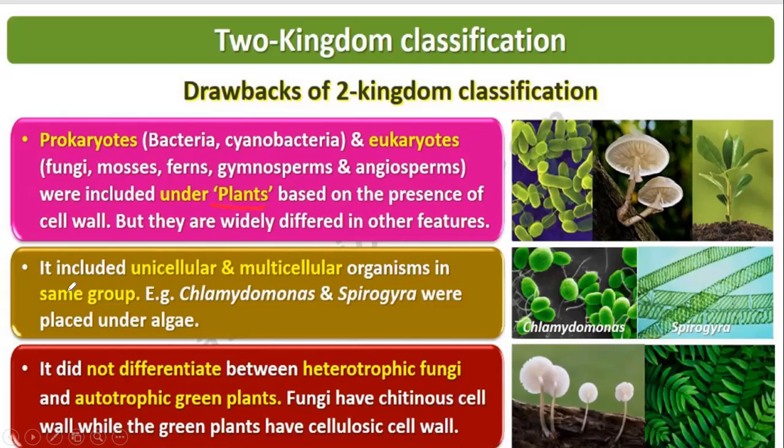Second, it included unicellular and multicellular organisms in the same group. Chlamydomonas is unicellular; its body is made up of a single cell. Spirogyra is multicellular, with so many cells. They are kept together under algae, meaning under plants.